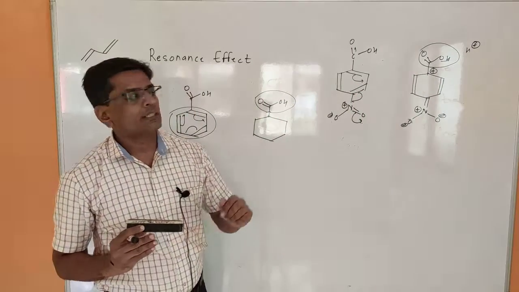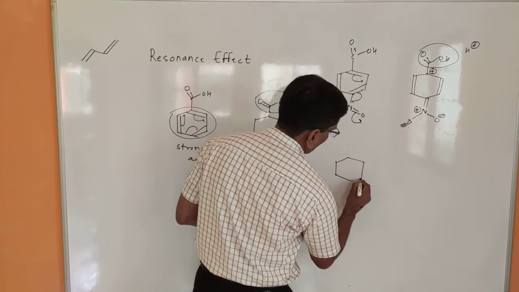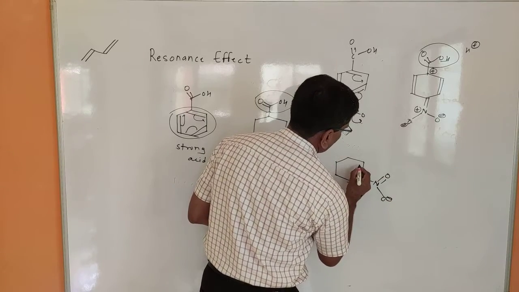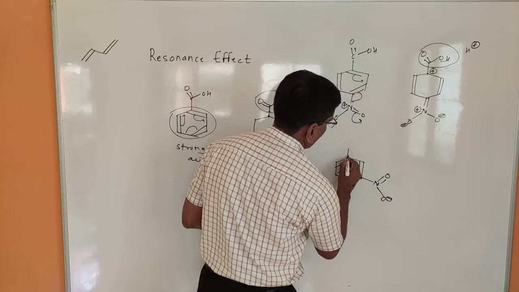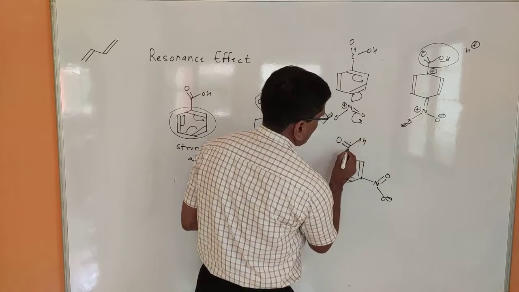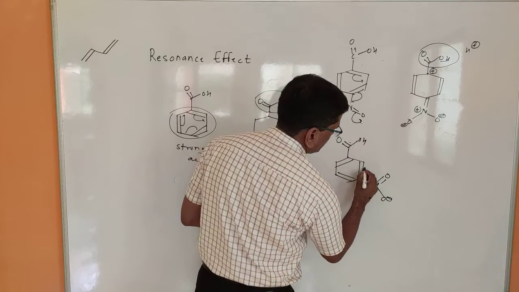But when we compare meta-nitrobenzoic acid, in meta-nitrobenzoic acid this could not create the positive center at the carbonyl carbon where it is attached.